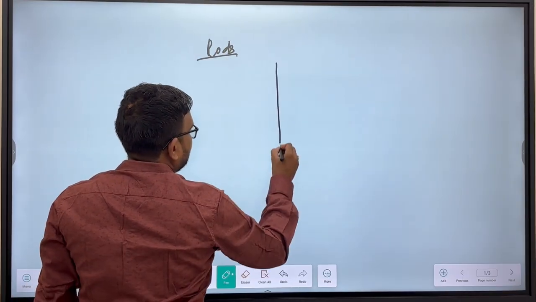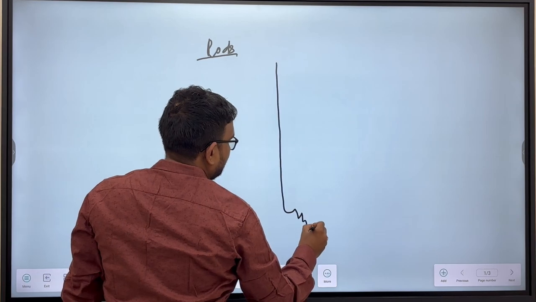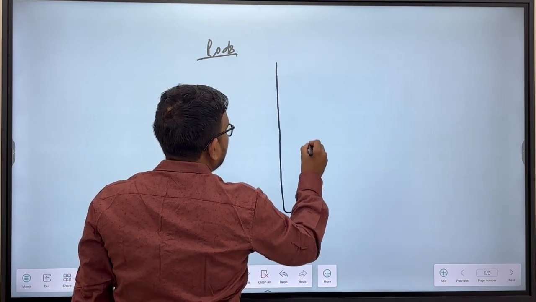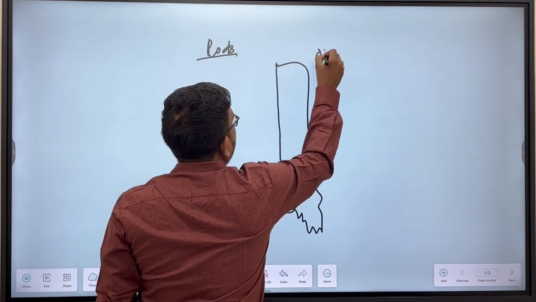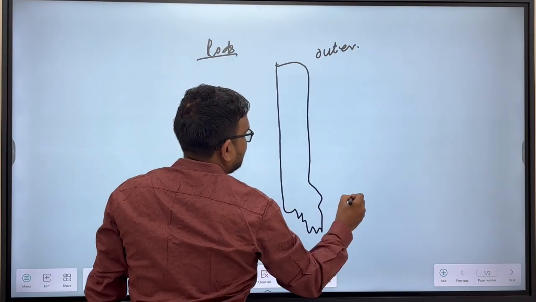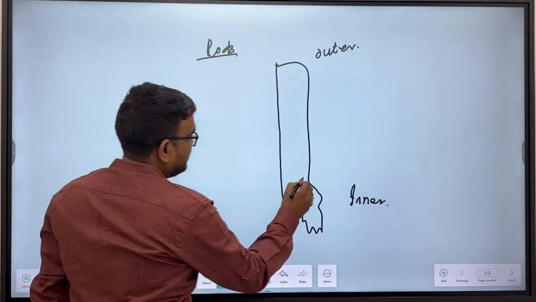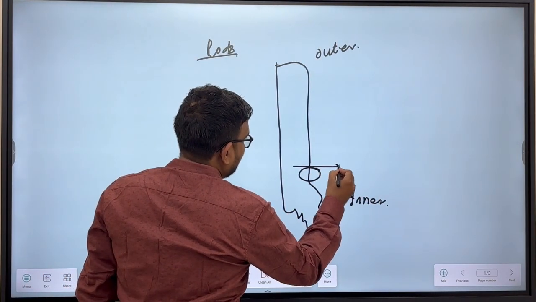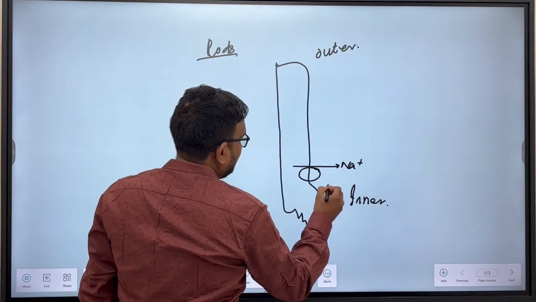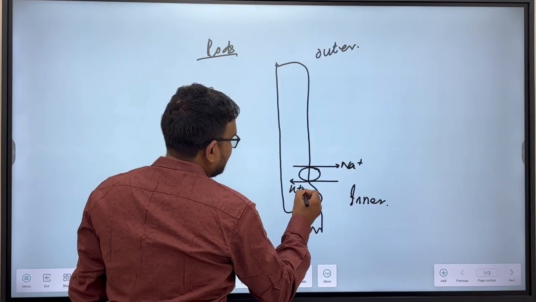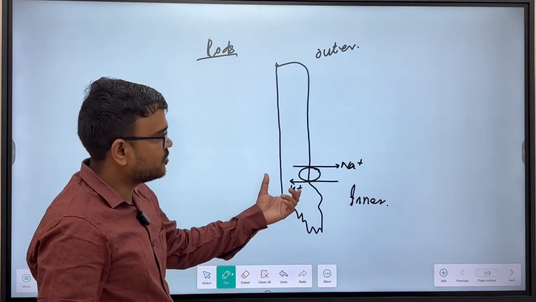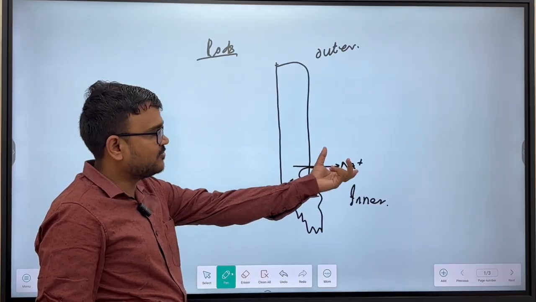Rods. Suppose this is the rods, this is the outer segment, this is the inner segment of the rods. The inner segment of the rods has a sodium potassium pump that constantly throws sodium from inside the cell to the outside.